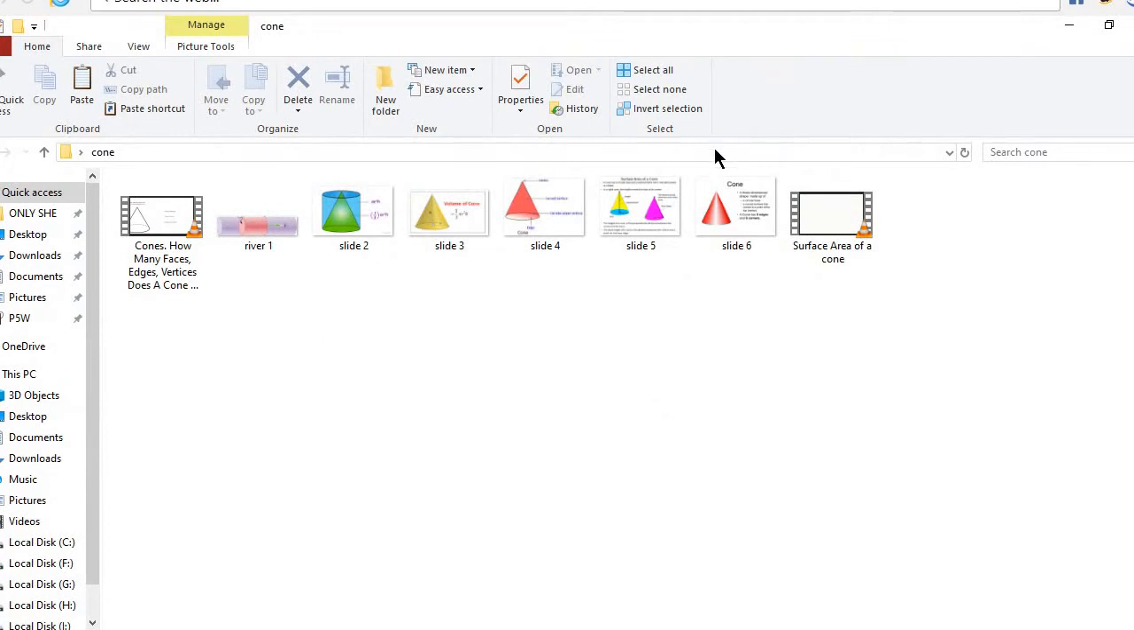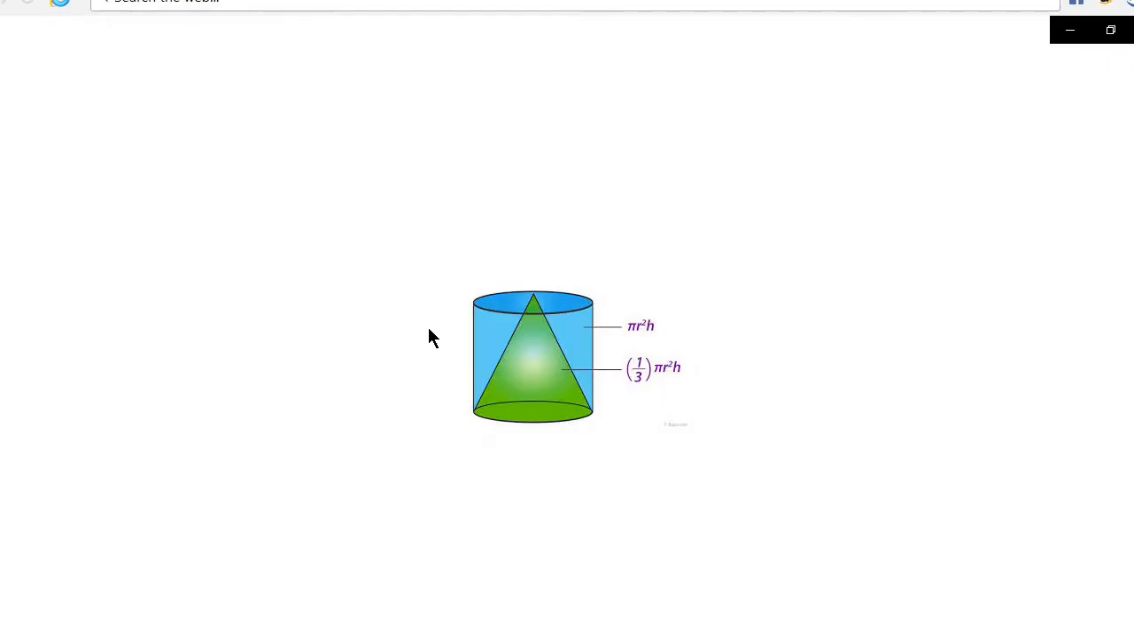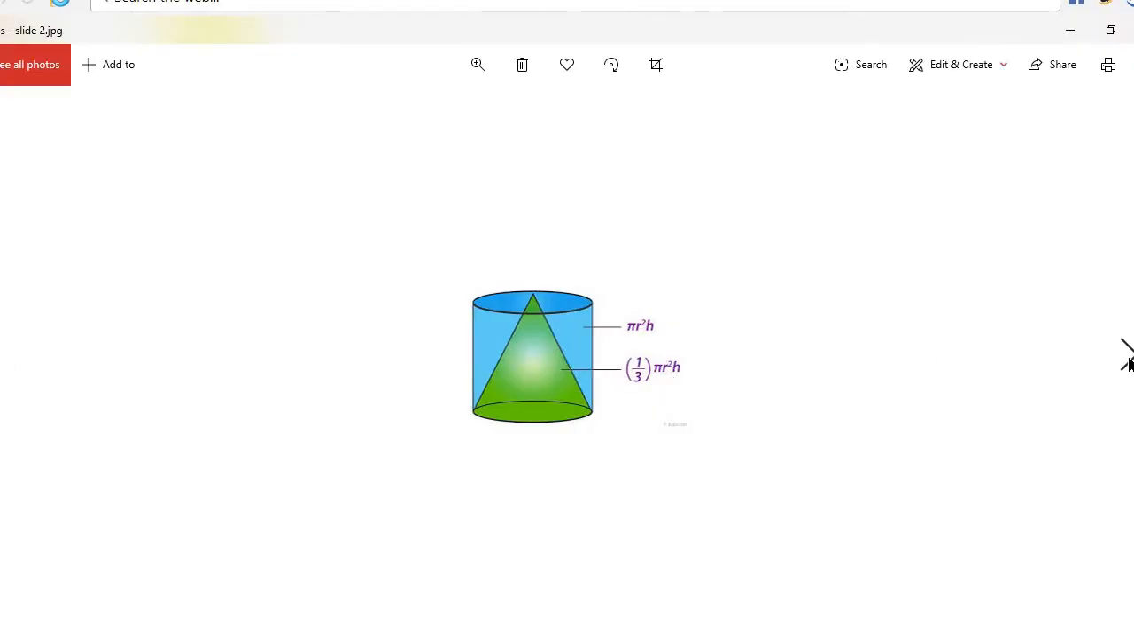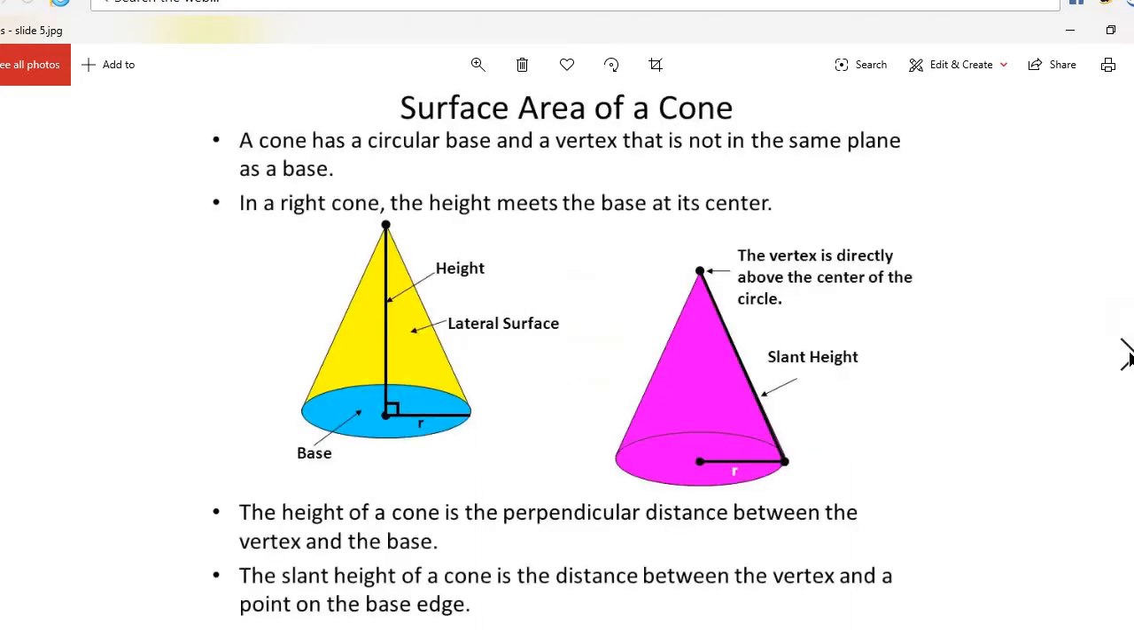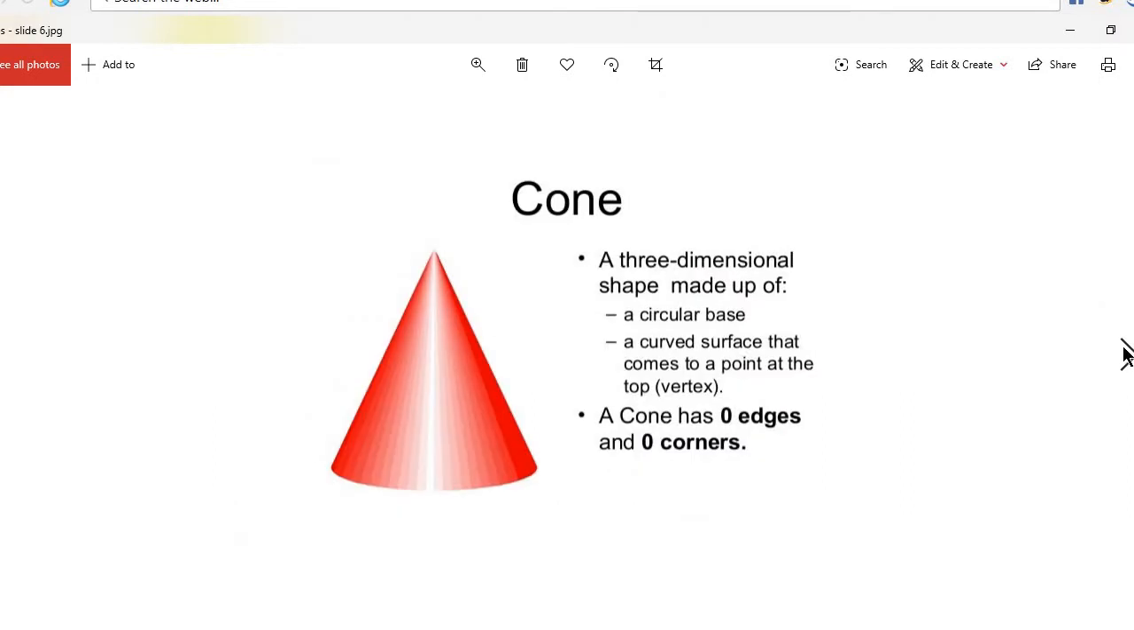So, till now we have learnt many things about the cone. We have learnt about its volume, about its curved surface area, the circular plane surface, and the slant height also. So, lots of things we have learned.